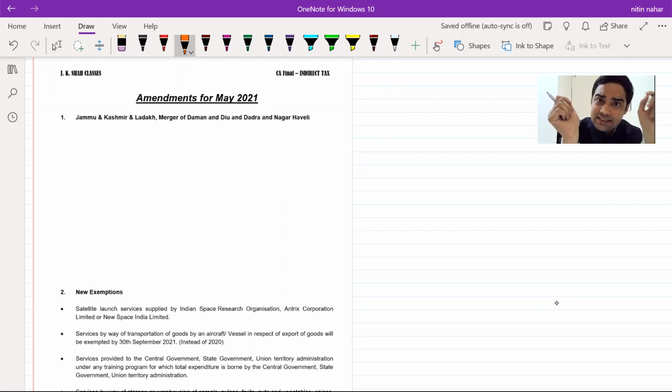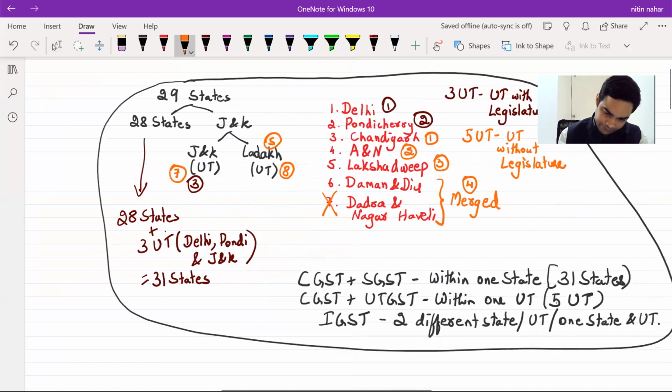Daman and Diu and Dadra and Nagar Haveli are at present merged. When I say they are merged, in such cases, if there is a transaction between Daman and Diu and Dadra and Nagar Haveli, C plus UT GST will be applicable, not IGST. Let's have a look at a small diagram which will help you to understand this entirely with all the detailing.